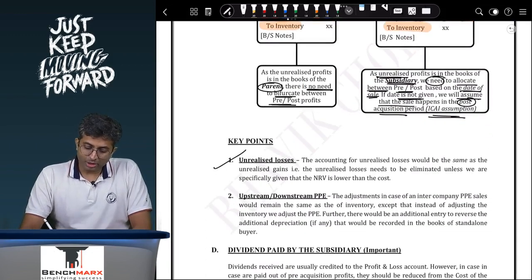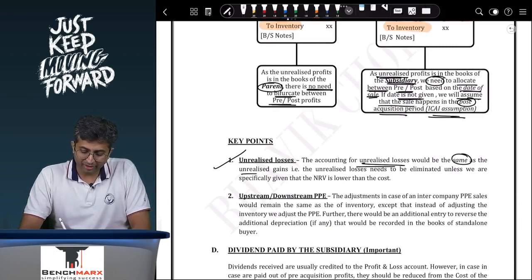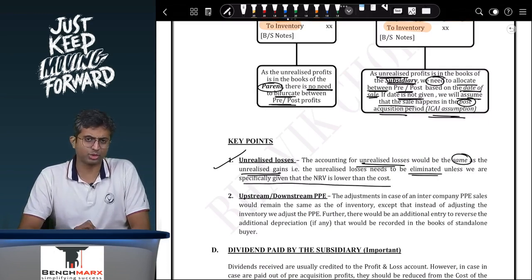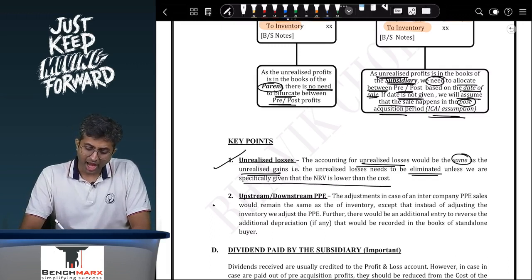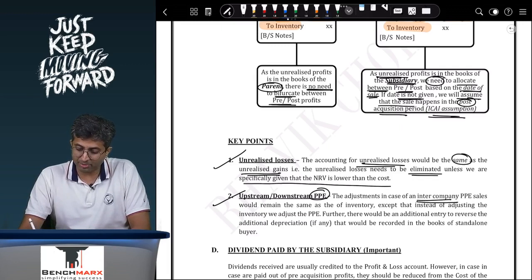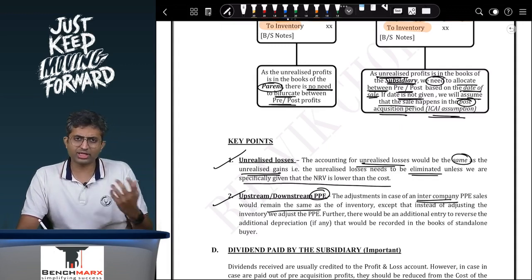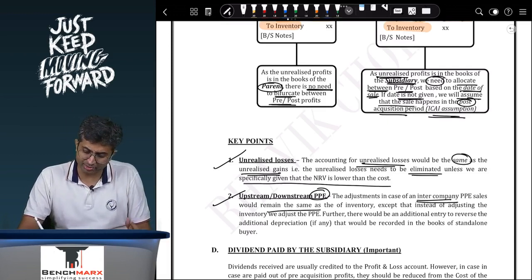Treatment for unrealized losses: the accounting for unrealized losses would be the same as unrealized gains. That is, the unrealized losses need to be eliminated unless we are specifically given that NRV is lower than the cost. And in upstream or downstream PPE adjustments, the adjustments in case of intercompany PPE sales would remain the same. So, you will eliminate the unrealized profits or loss as the case may be, except that instead of adjusting the inventory, we adjust the PPE.